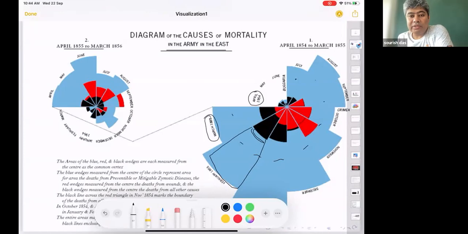This was the chart that was presented to the English Parliament, and immediately the British administration allocated a lot of money for the hospitals and maintaining the hygiene and all. And as soon as that started, that 1855 April, you can see the area immediately started. I mean, war was also going down, but the whole area immediately started shrinking.